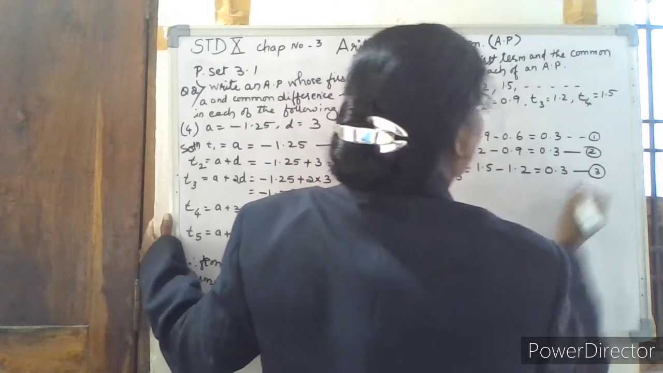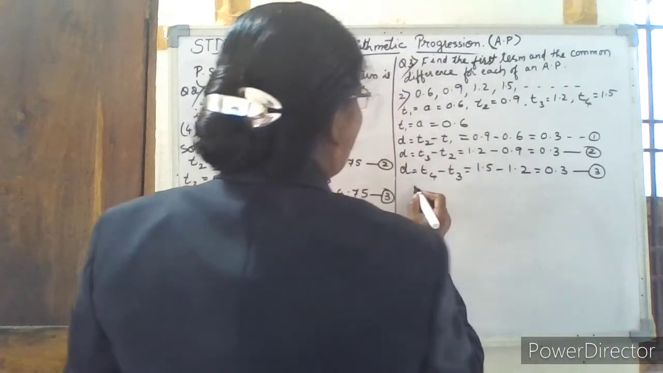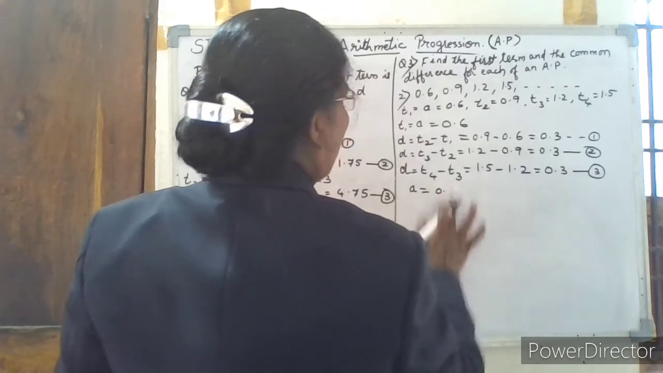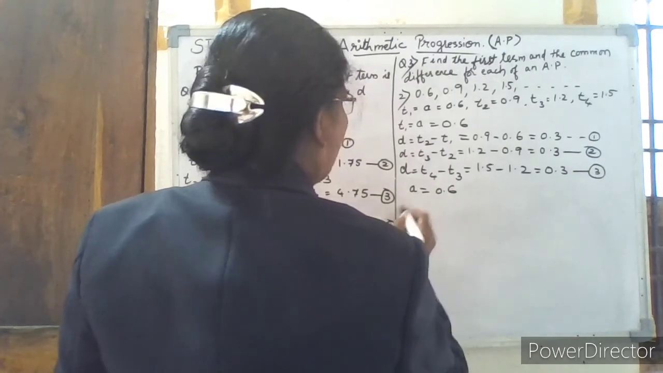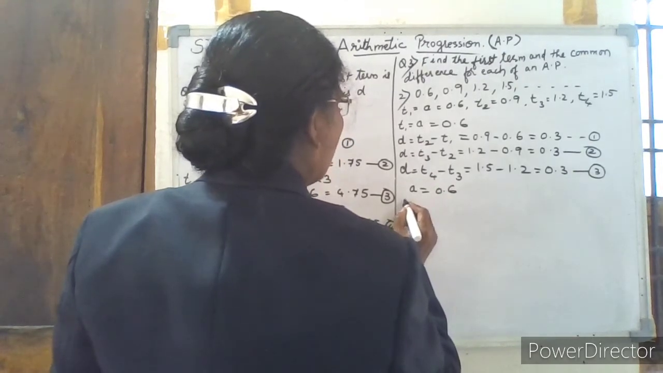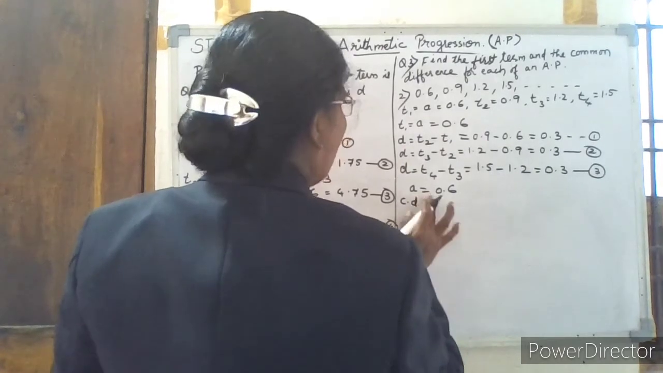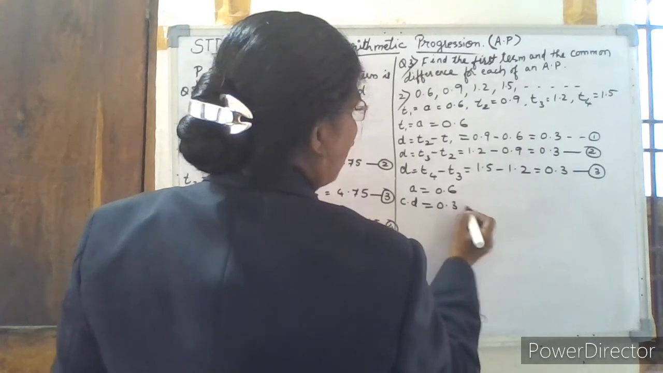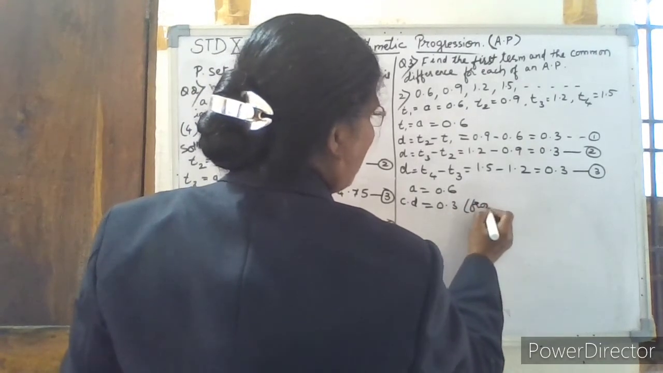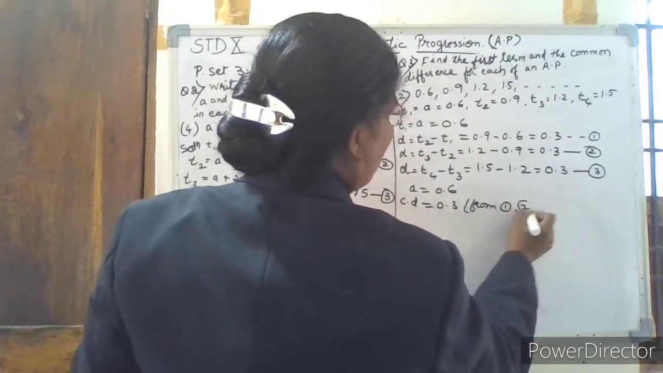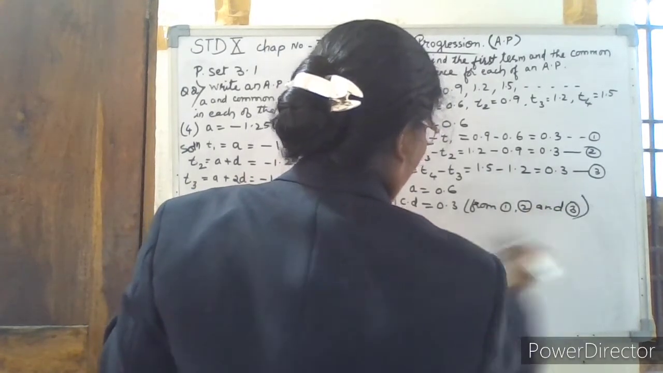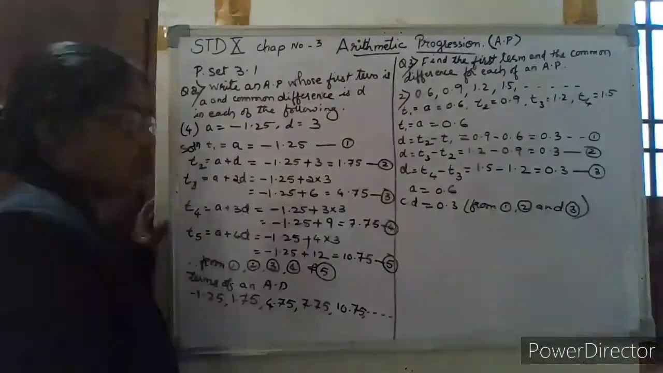So here we already know A is equal to 0.6. Then the common difference is equal to 0.3. This we got from points 1, 2 and 3. In this way we find out the first term and the common difference.